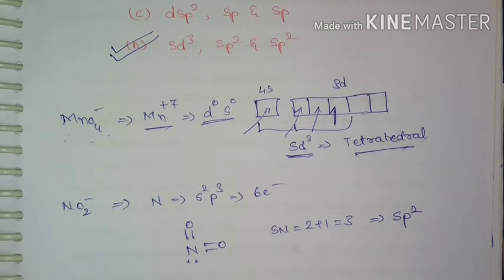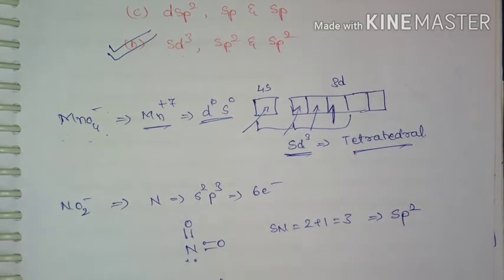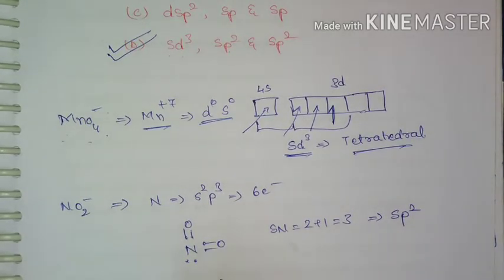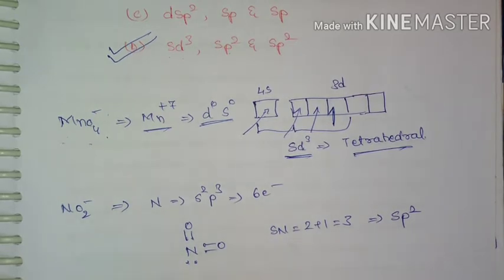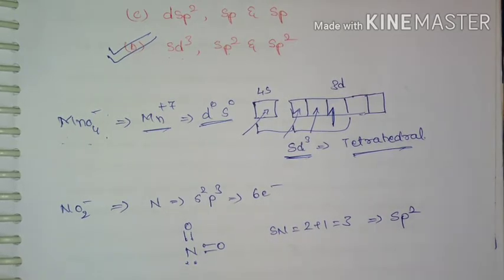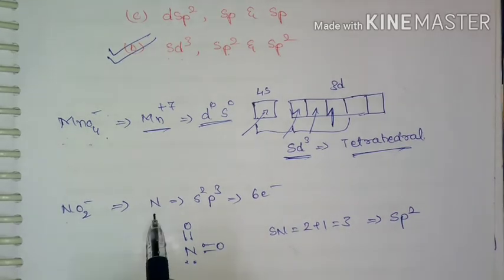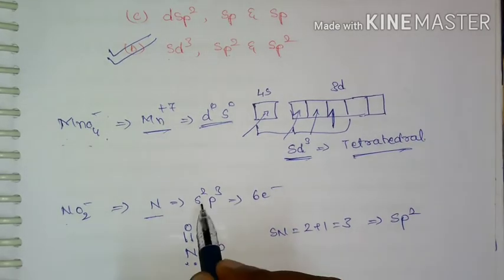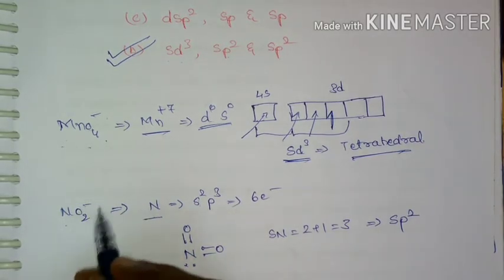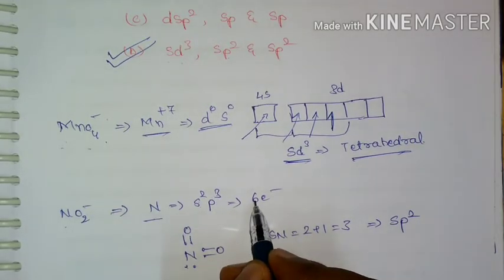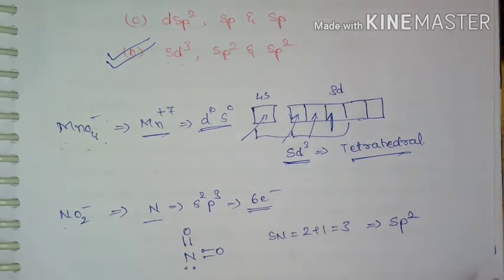Okay, and if you come to NO2 minus, it belongs to p block elements, so I can apply VSEPR theory, and by using steric number I can find out the hybridization. In this case, nitrogen is the central atom and it is having 5 valence electrons. Since it is having negative charge, I am going to add 1 electron, so it will become 6.